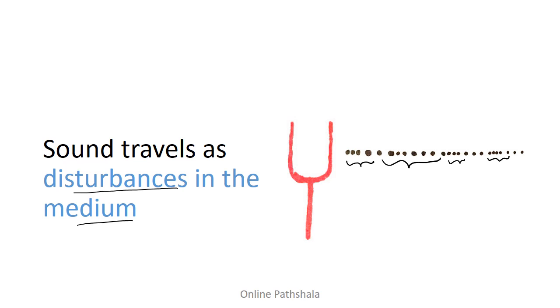Right? Now, one important thing to note is that the particles that we have shown over here do not travel from the source, which is the vibrating source, to the listener. It is actually the mechanical vibrations, which result in disturbances in the surrounding medium, that is these particles, that reach our ear as sound.